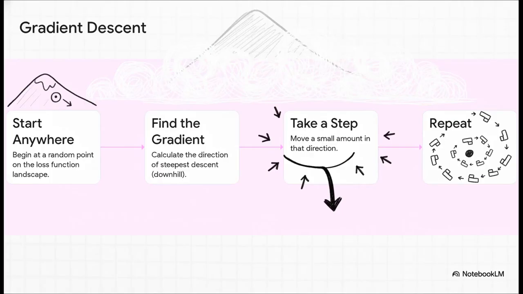So how does it find the valley? It uses this brilliant little method called gradient descent. Imagine you're standing on that foggy mountain. You can't see the bottom, but you can feel which direction is downhill right where you're standing. That steepness, that's the gradient. So you take one small step in that steepest downhill direction. Then you stop, feel around again, and take another step. You just repeat that process over and over, and eventually you're guaranteed to find your way to the bottom, to the point of minimum error.